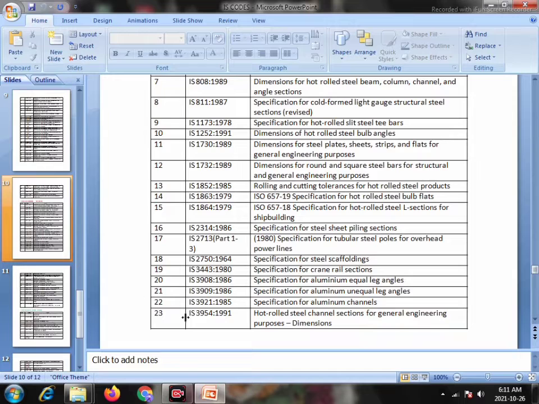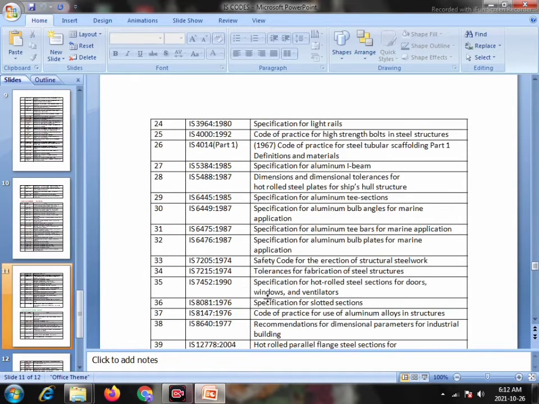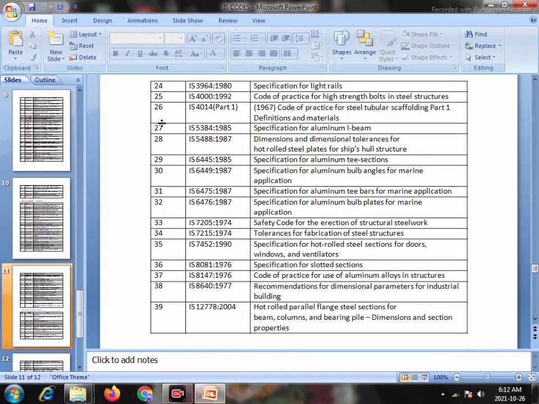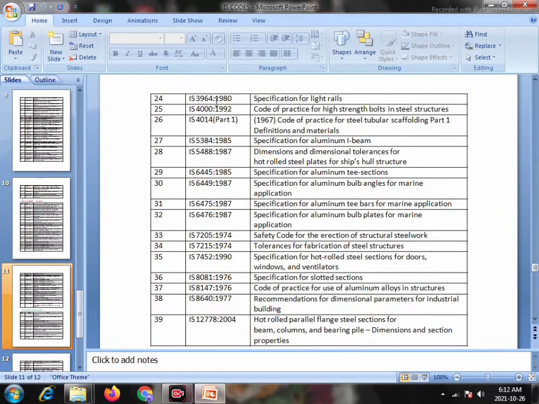Serial number 23. IS 3954 1991, hot rolled steel channel section for general engineering purpose dimension. Serial number 24. IS 3964 1980, specification of light rails. Serial number 25. IS 4000 1992, code of practice for high strength bolts in steel structure.